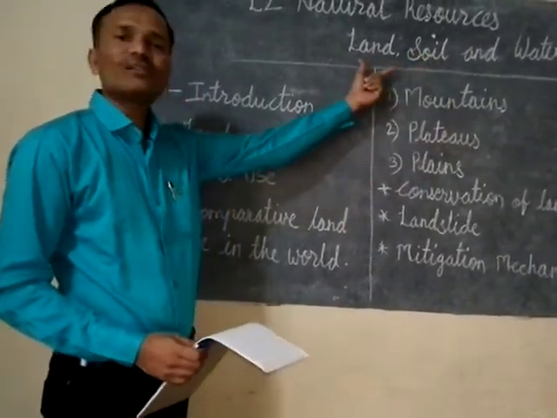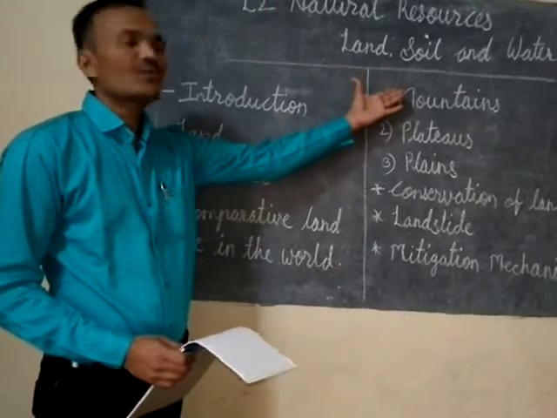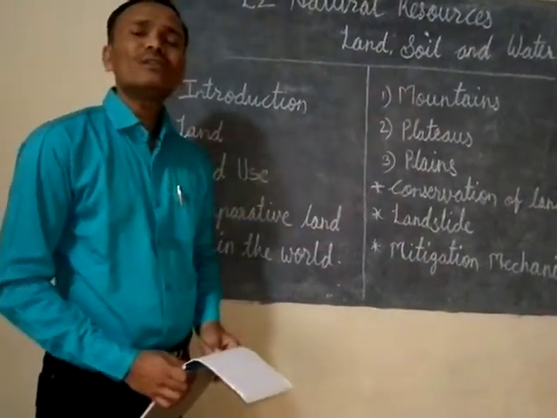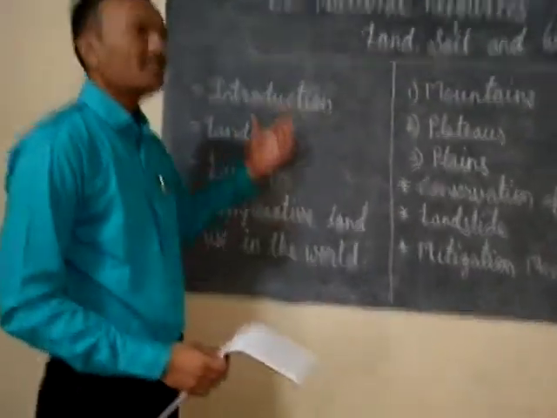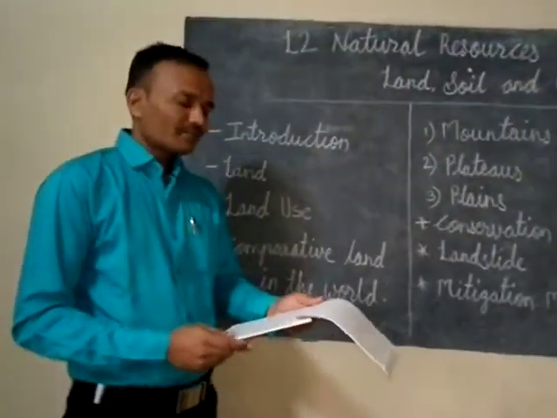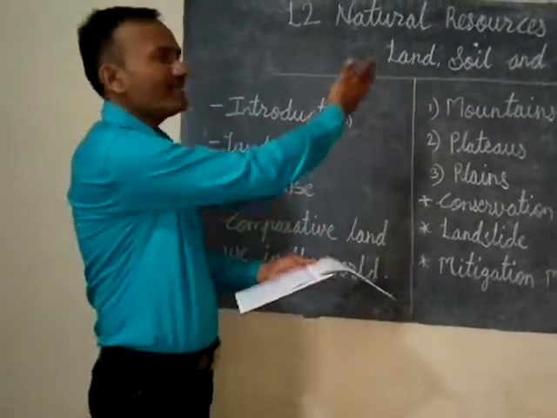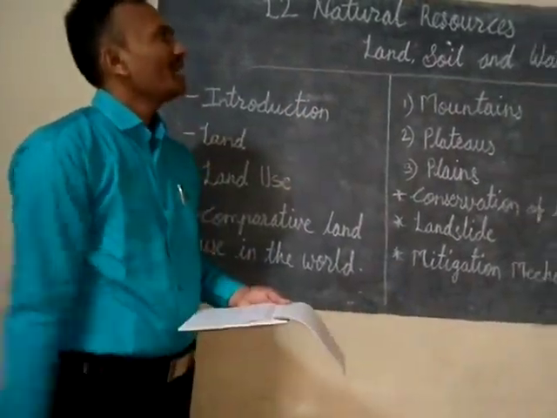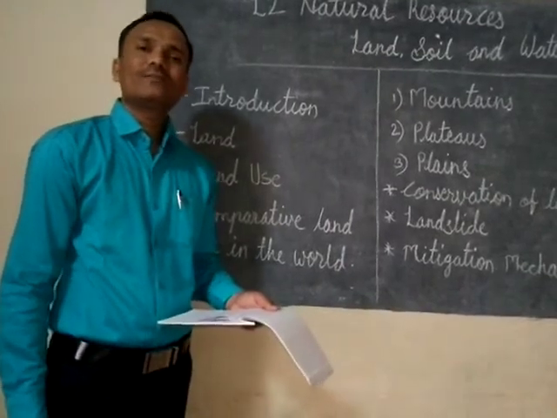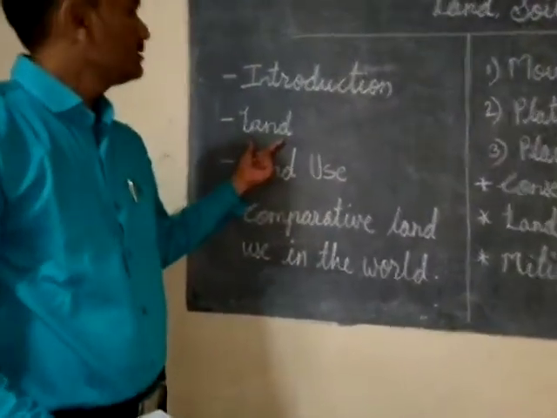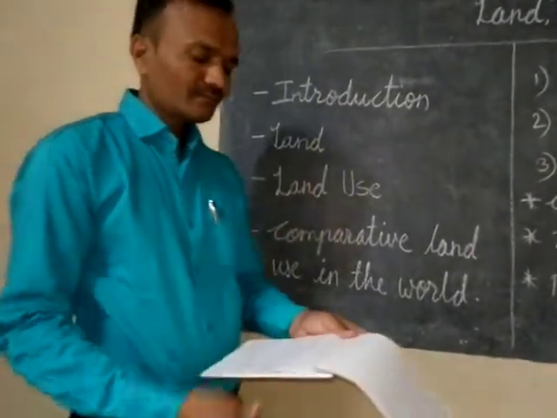These are the natural resources and we are going to learn how they play a very important role in our life. In the introductory part, I have explained that land, soil and water are very important. Now we are going to see about the land.